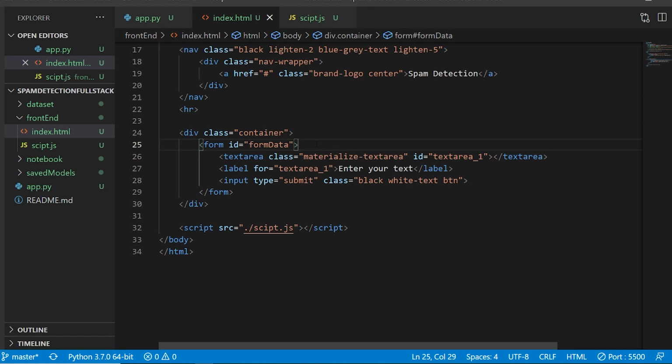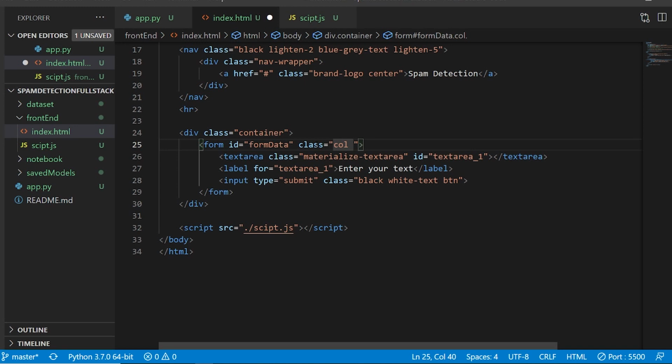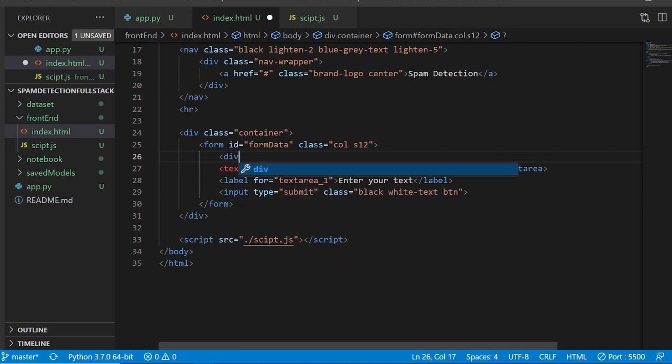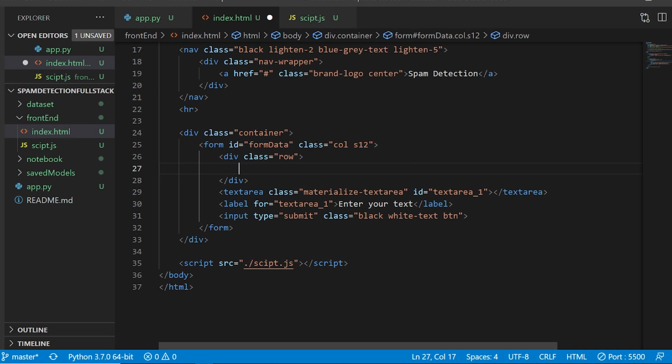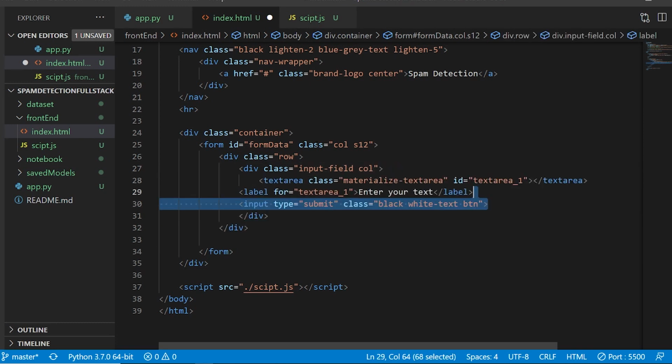So for the form data, I have to say class col with s12, and the next thing is I'll give this inside a row. That is the form structure with which Materialize CSS works, and I'll make a div with the class input-field, input-field with col s12. All right, so I'm going to take all of this and paste it over here.